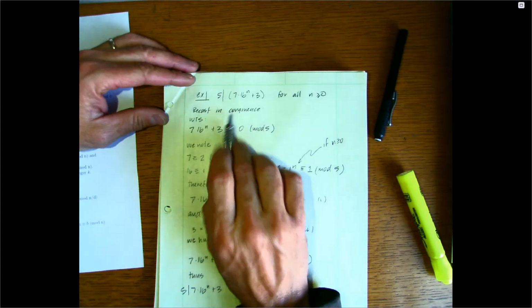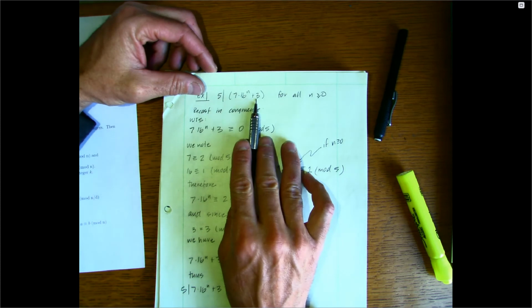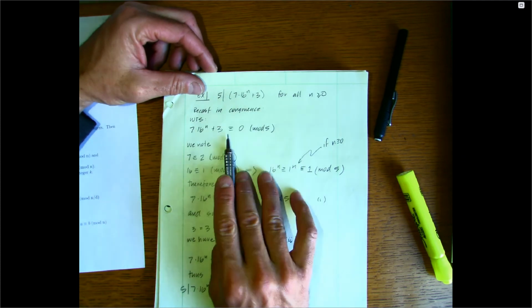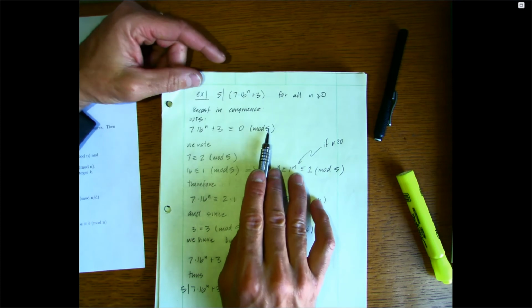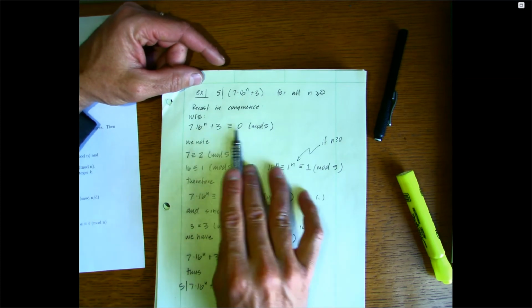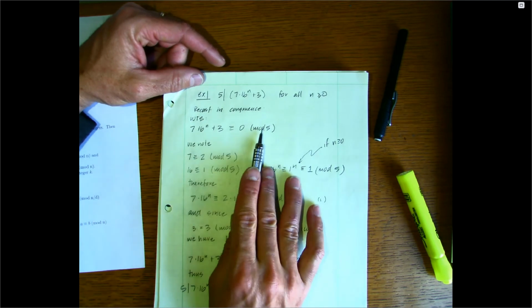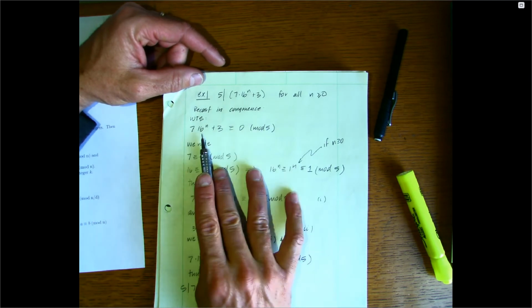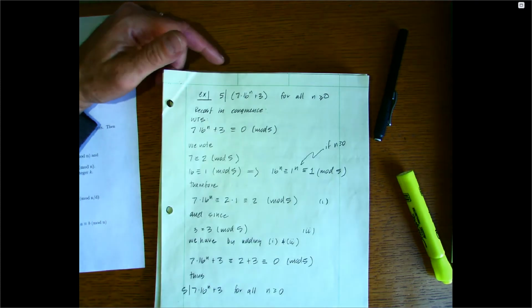So if we recast this as a congruence, what we want to show is that this number is congruent to 0 mod 5. That would mean that 5 divides this difference, which would mean 5 divides that number, because the difference between this number and 0 is just that number. So what we really want to show is that 7 times 16 raised to the n plus 3 is congruent to 0 mod 5.